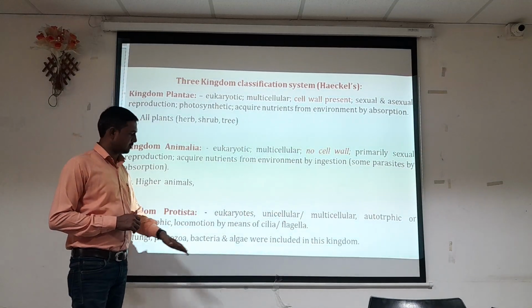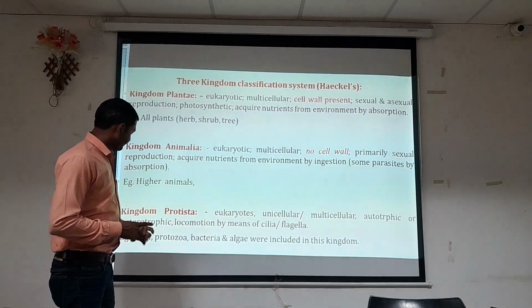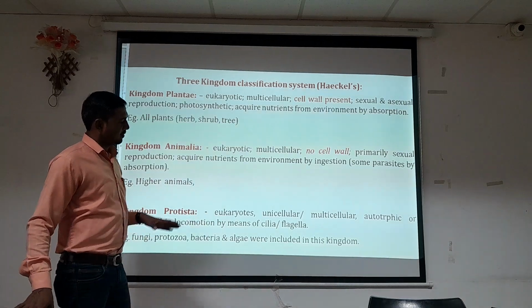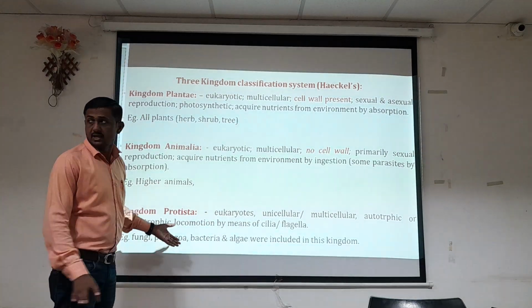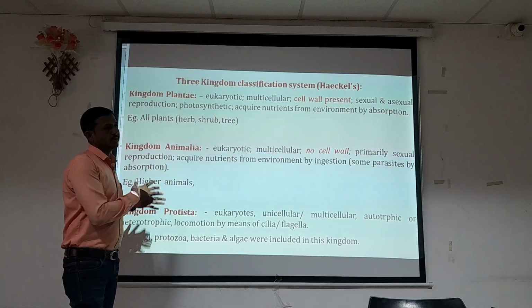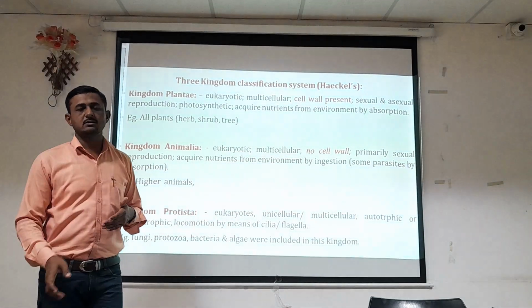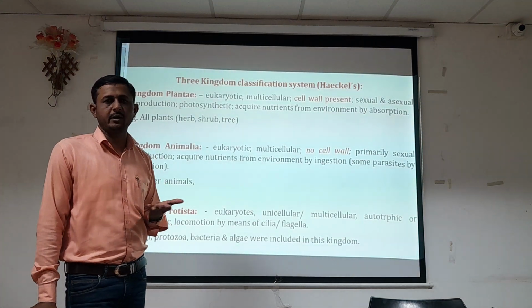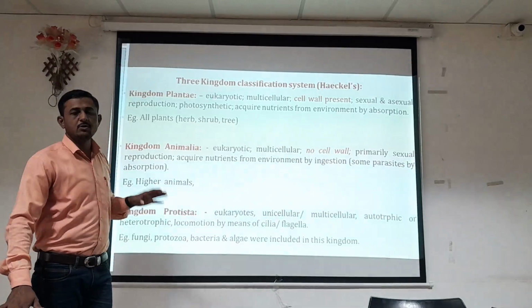For example, fungi, protozoa, bacteria and algae were included in this group, as members of kingdom Protista. In this way, as the scientific discipline develops day by day, organisms are classified into three groups.